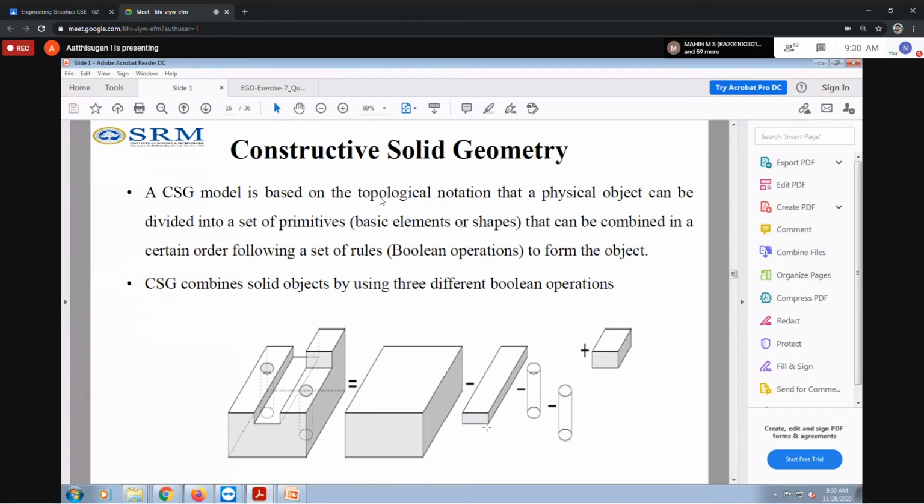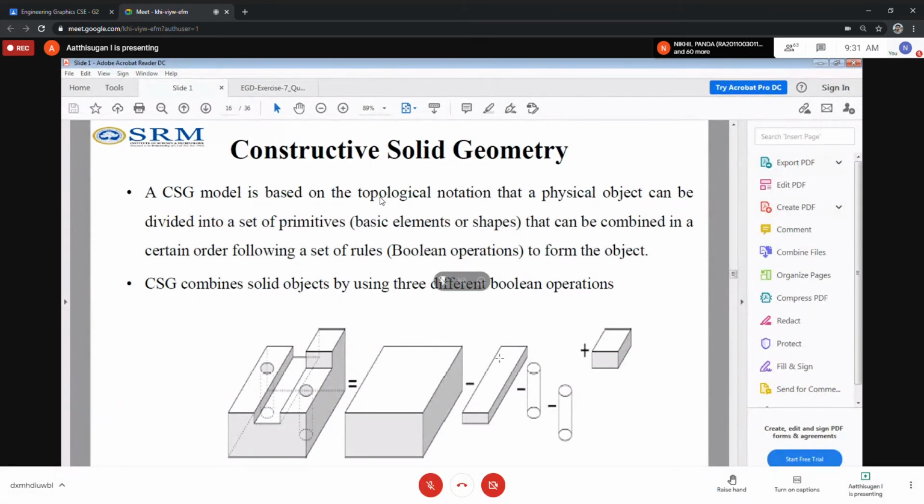So I'm going to make this object from this shape, a combination of this one. For this portion, only this rectangular block portion, I use this one. Then from the rectangular block, I have one portion to be removed in this shape. Using the subtract command, I'm going to remove this portion from the raw material. Next I'm going to remove these two holes also. I have two holes.